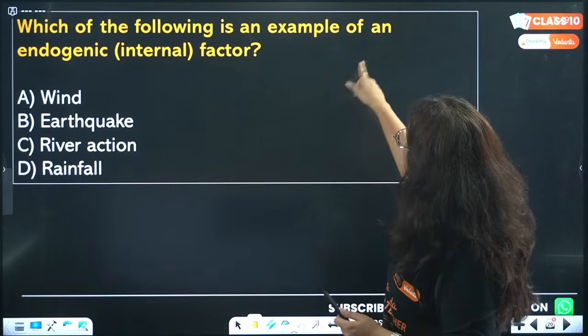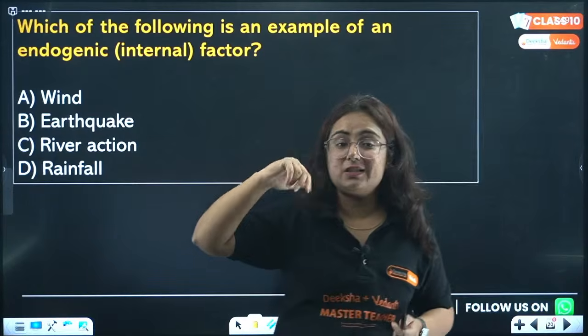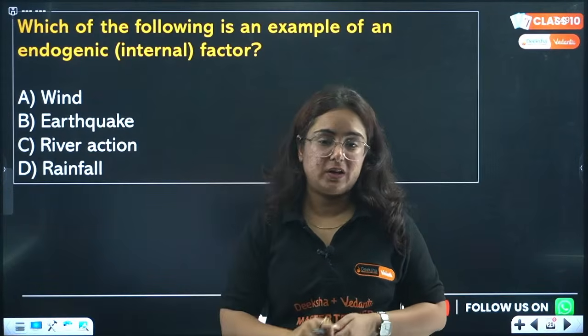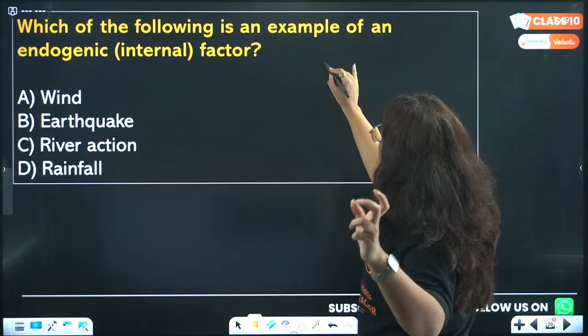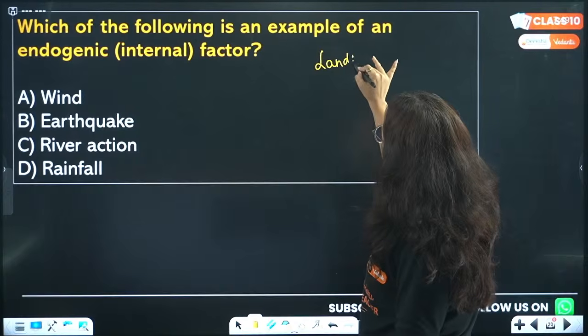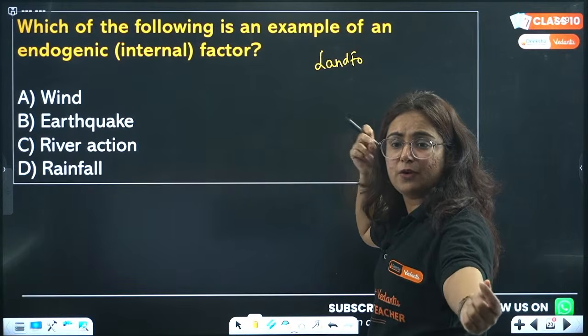Which of the following is an example of an endogenic factor? Now, this is a very, very good question. Let me tell you the brief introduction about that. For the formation of landforms, meanwhile you keep answering. I want your answers fast.